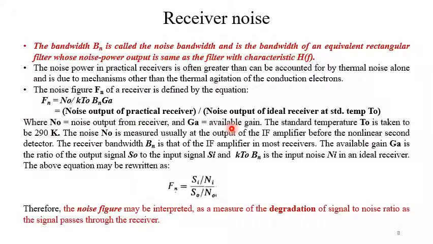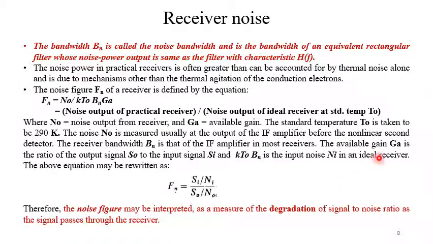The standard temperature T0 is taken as room temperature, 290 Kelvin. The noise N0 is measured usually at the output of the IF amplifier before the nonlinear second detector. The receiver bandwidth Bn is that of the IF amplifier in most receivers.